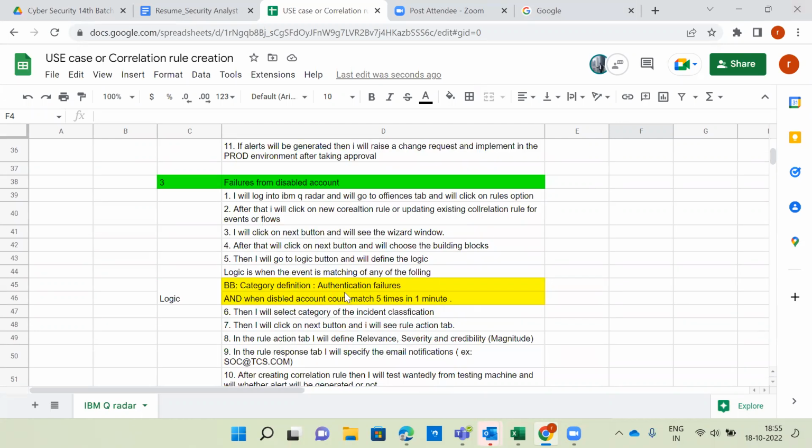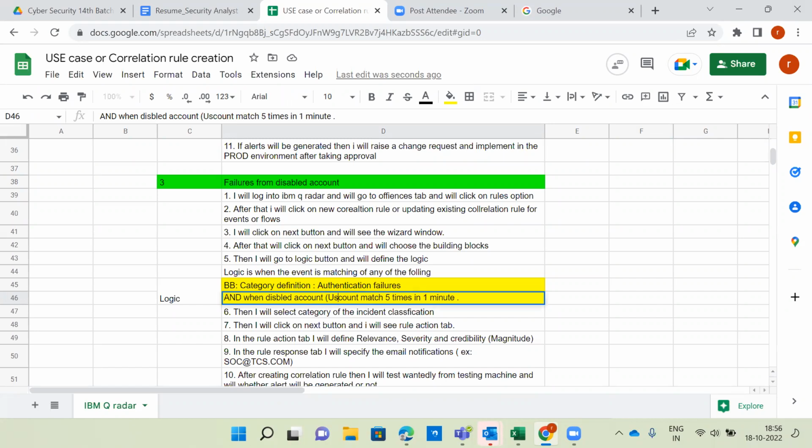So here, authentication failures, only one second category. When disabled account count matches 5 times in 1 minute. Disabled account count means username count. Disabled account means whatever account is disabled, nothing but a username indirectly.